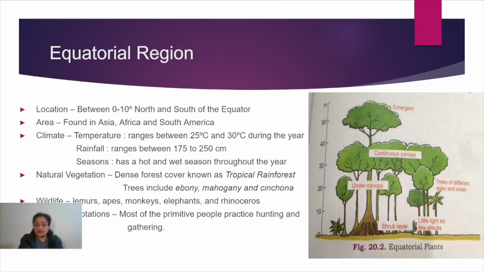Otherwise, a different category is seen in this region, which is called arboreal animals. Now what is arboreal? What is the meaning of arboreal? Arboreal means when animals have adapted themselves to live on trees. All those animals which have adapted according to the conditions and are now ready to live on trees come in this category. Such animals are called arboreal animals.